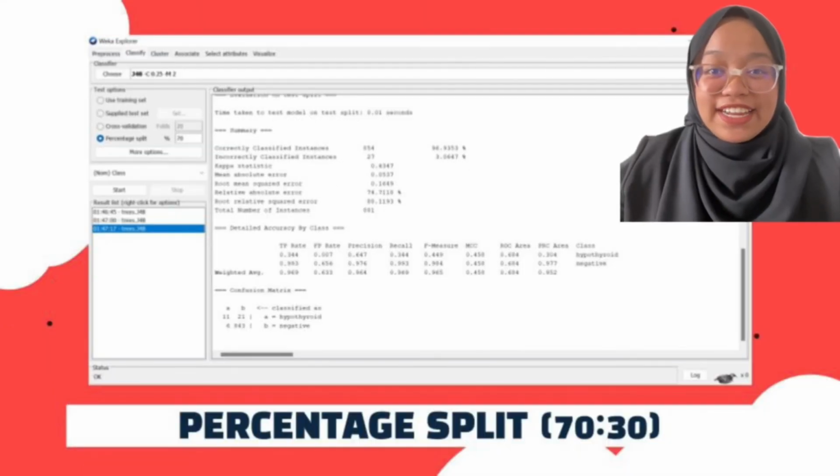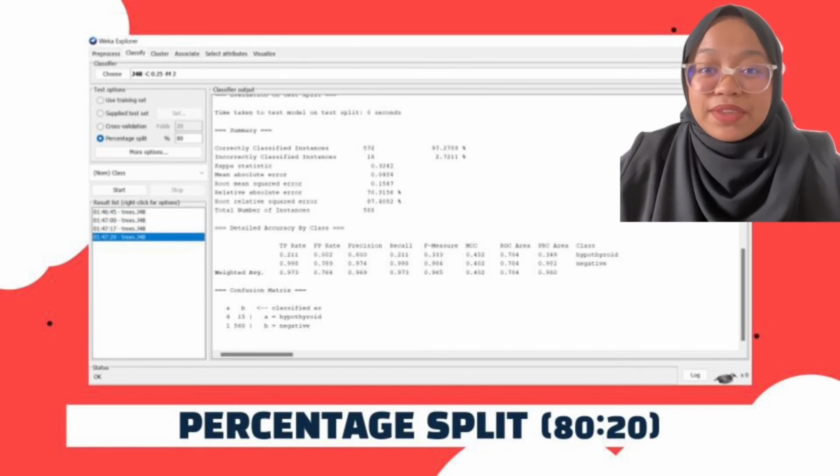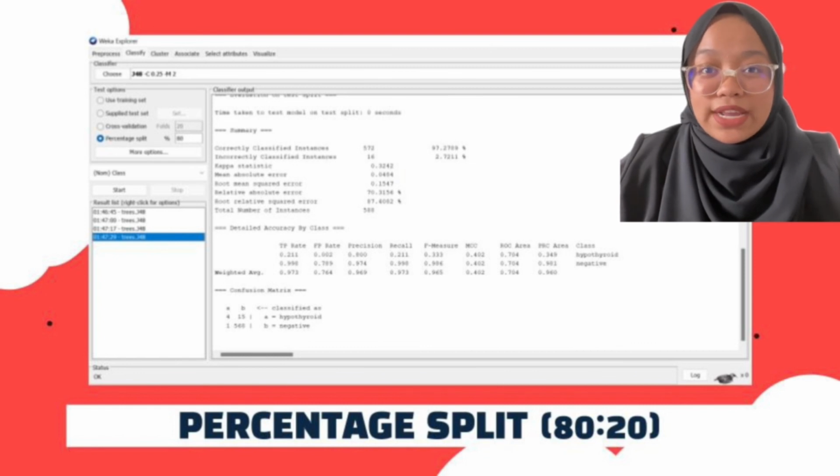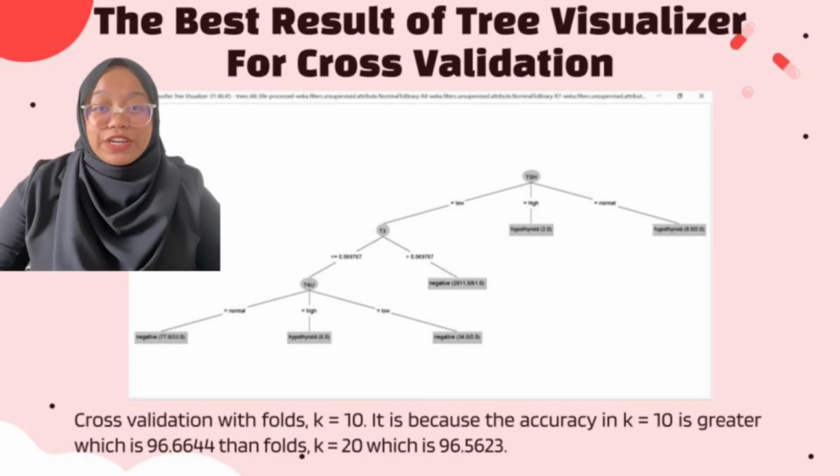In addition, for percentage split with ratio 70-30, the accuracy that we got is 96.9353%. Then, the percentage split for ratio 80-20, the accuracy that we got is 97.2789%.